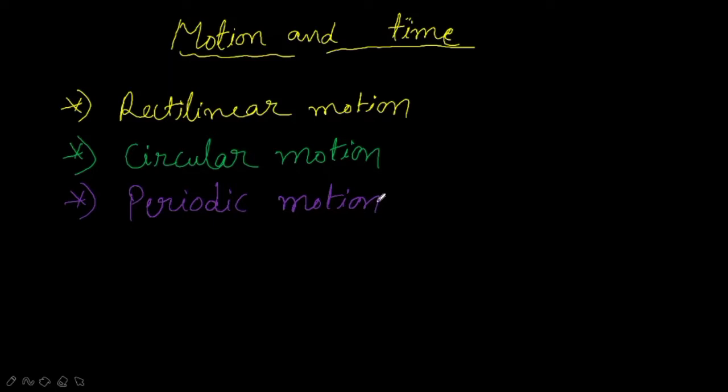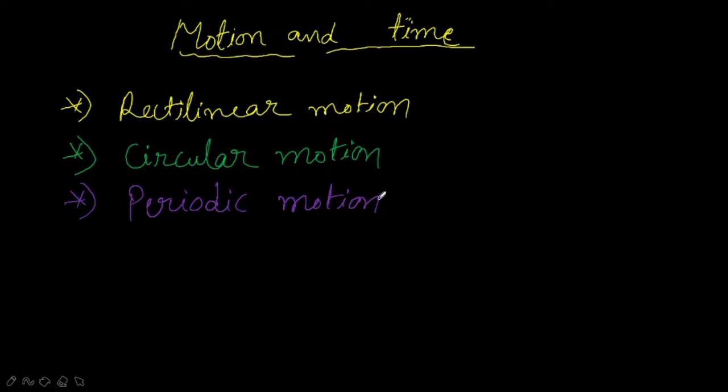So if you see any situations or any motions which are present around us, we can easily classify them into which is rectilinear motion, which is circular motion and which is periodic motion. For example, soldiers in a march past. How will they move? Soldiers in a march past move in a straight line. So we can say that is an example for rectilinear motion.